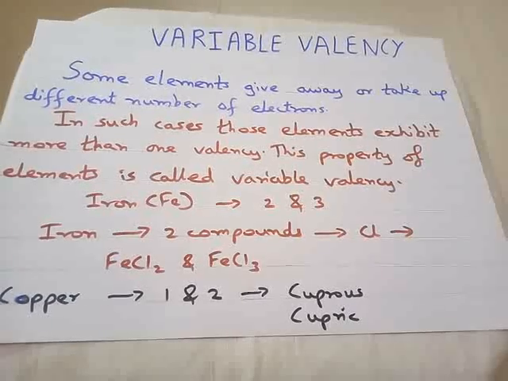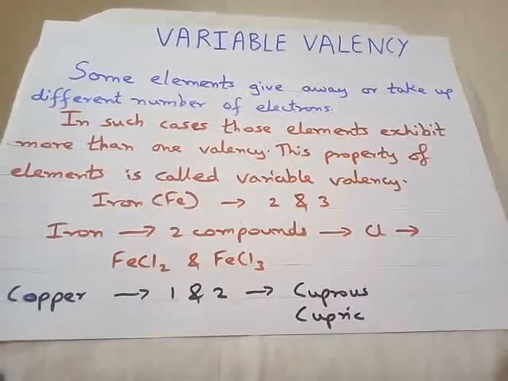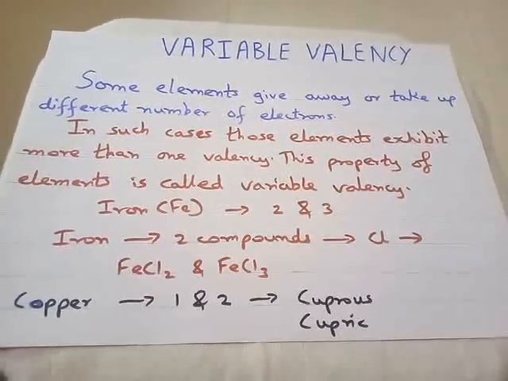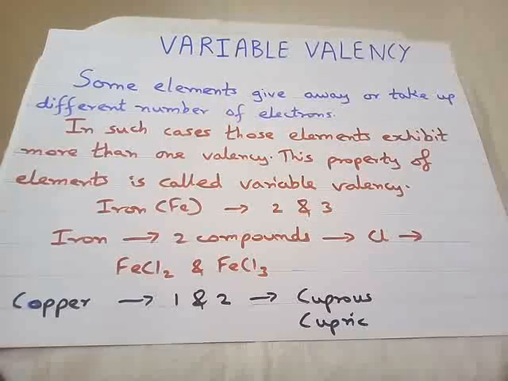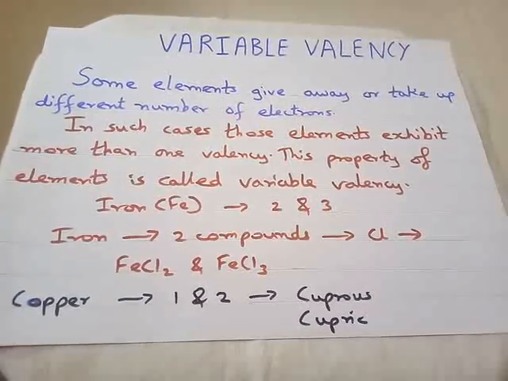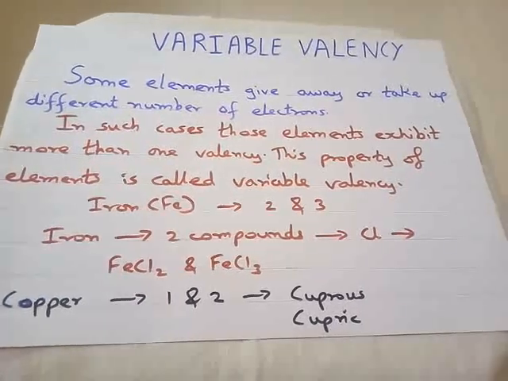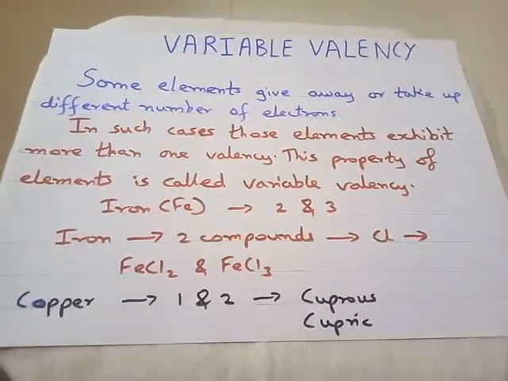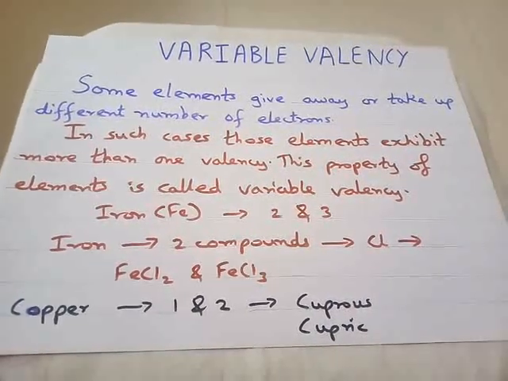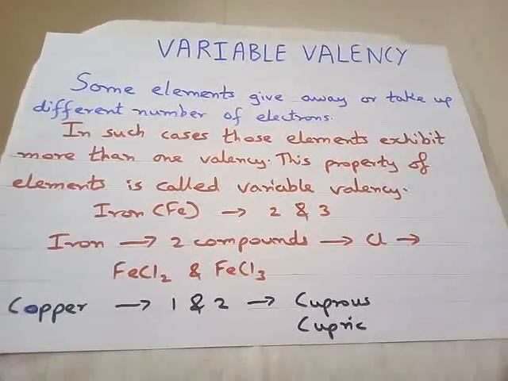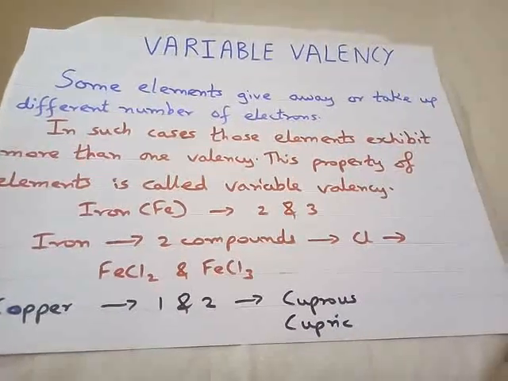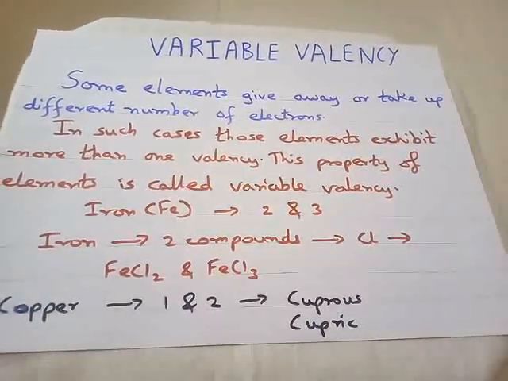And the second part of the question: write down the question. Find out the compounds of the above elements which have variable valency. Okay, so these are the two questions which you have to find on your own.